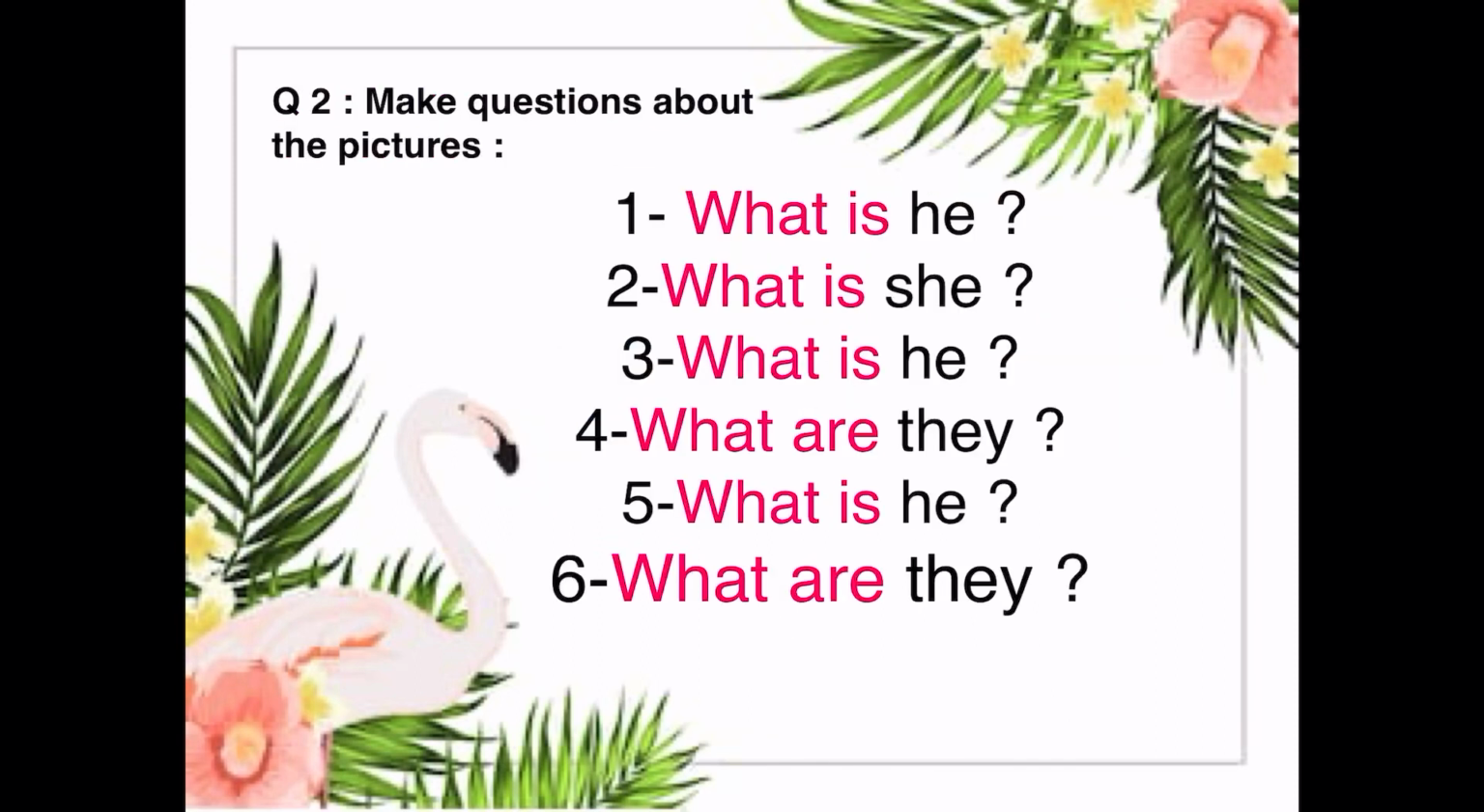Again, number 1, what is he? Number 2, what is she? Number 3, what is he? Number 4, what are they? Number 5, what is he? Number 6, and the last one is, what are they?